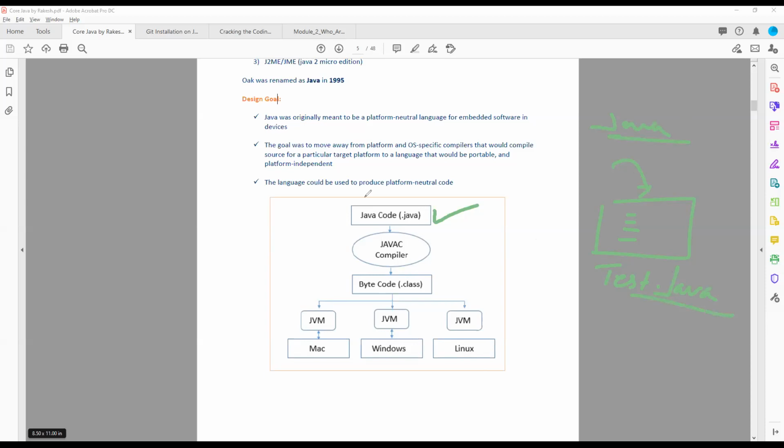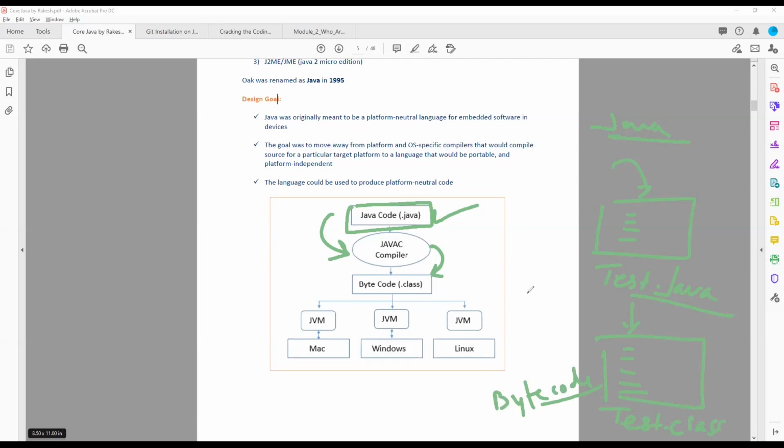Okay, test.java. So this is the code, Java code with a .java extension. The compiler compiles it and produces one more file. This .java file will be changed to one more file, which is in bytecode format, and you will not understand it. The extension of this will be, for example, test.class.